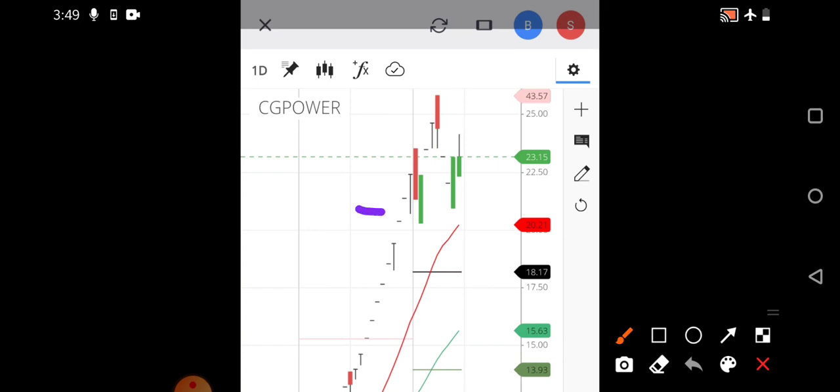The important level is the 20 rupees level, and above that we have the 21 rupees level. So the 21 rupees level is respected, and you can also watch the 20 EMA. The red color line is the 20 EMA and the green color one is the 50 EMA. We discussed this particular stock when it was almost at the 16 rupees level in our previous videos.